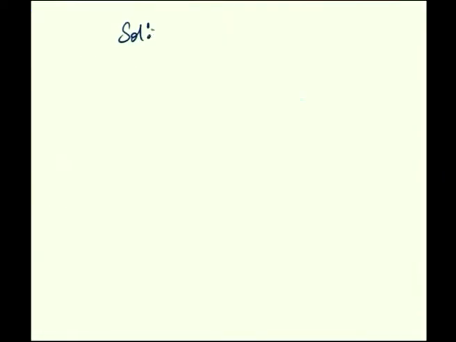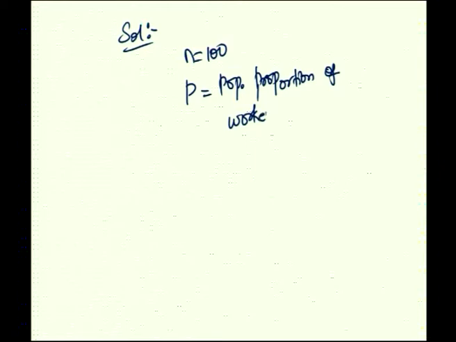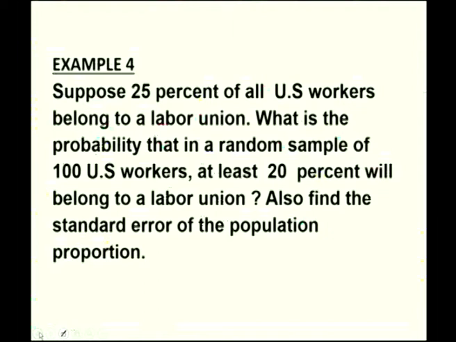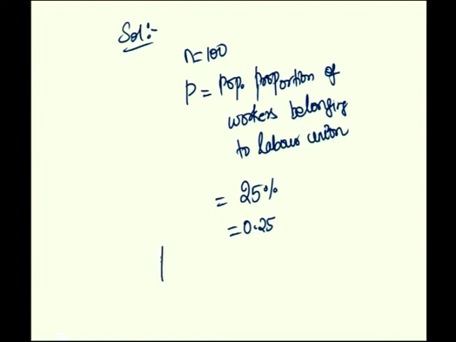So, the solution says n is equal to 100 workers, and the population proportion of workers belonging to a labor union is given to be P equal to 25%, which is 0.25. What is asked in the question? You are asked for the probability that at least 20% will belong to the labor union. So, the required probability is P of P bar greater or equal to 20%.